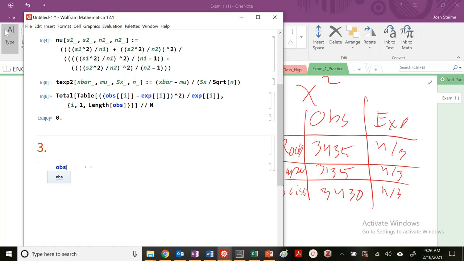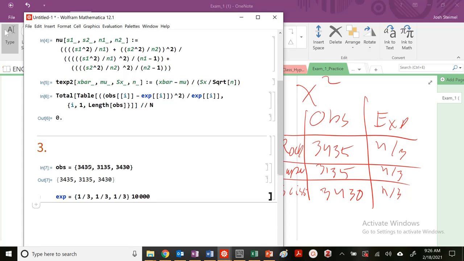So my observed is going to be 3, 4, 3, 5, 3, 1, 3, 5, 3, 4, 3, 0. My expected is just 1/3, 1/3, 1/3 times my 10,000. Let's look at that numerically.